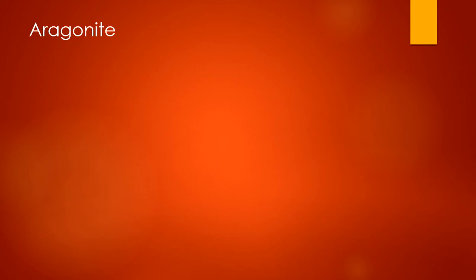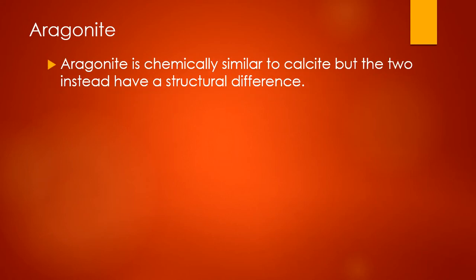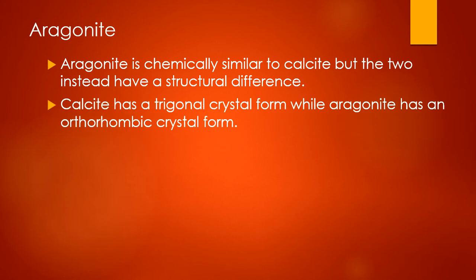Then we have aragonite. Aragonite is chemically similar to calcite, but the two have a structural difference. They are both calcium carbonate minerals, but the difference is in the arrangement of the elements in the crystal lattices. That is the structural difference. Calcite has a trigonal crystal form, while aragonite has an orthorhombic crystal form.